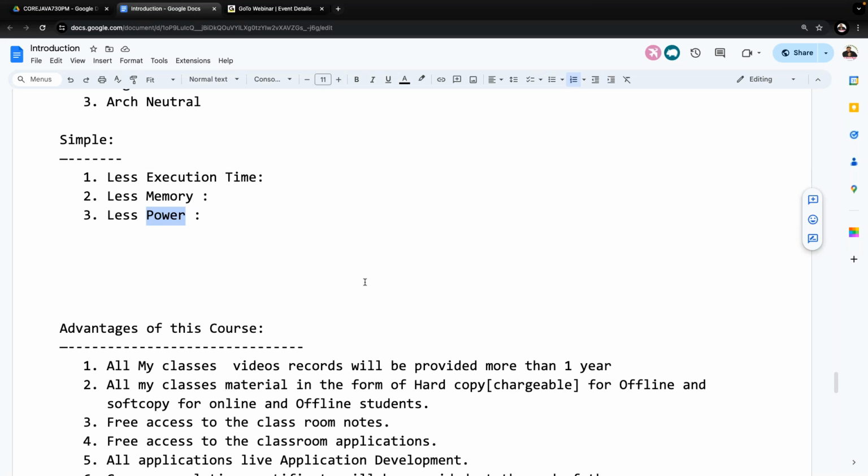Now observe carefully. The very first one is less execution time. What is the advantage of this less execution time? What is the meaning of it? What impact is going to happen in our programming language with less execution time? One simple example I'm telling you, observe carefully.